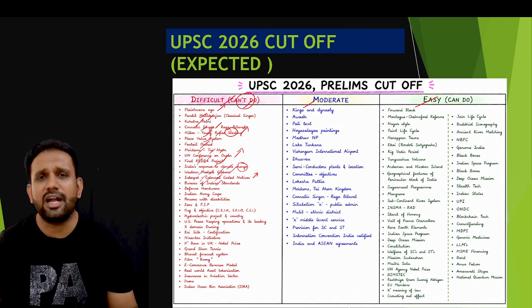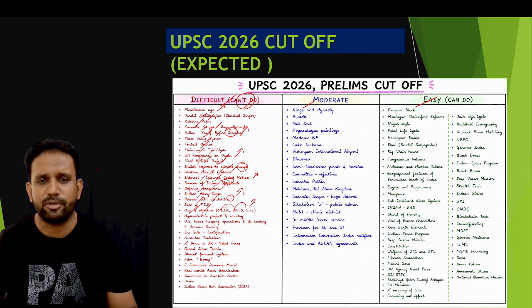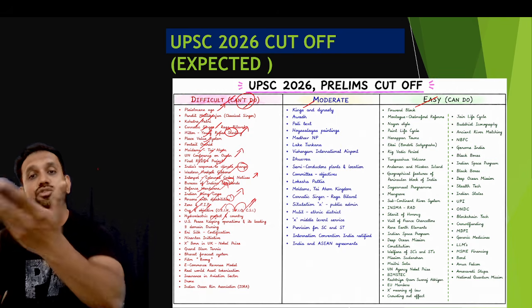Bureau of Indian Standards: very hardly will anyone study this particular body, so I have left it. Defense hardware: I don't think anyone would have ever touched this particular topic. Indian Army Corps: not possible at all. Persons with disabilities: okay, it is in the news, but still I am considering you have not studied it. Zero FIR: I don't think so, it is much more legal, that's why you do not study it. Organizations and objectives: these organizations are very difficult and not the similar organizations that we generally study. This is not CSI, this is CBI, so I put this into the difficult category. Hydroelectric projects and which countries they belong to: very difficult.